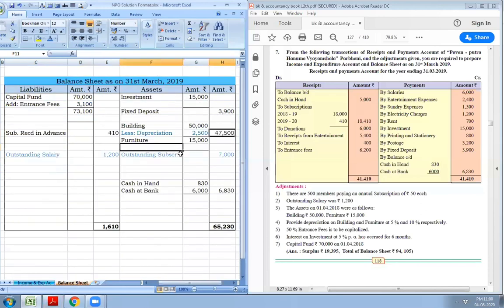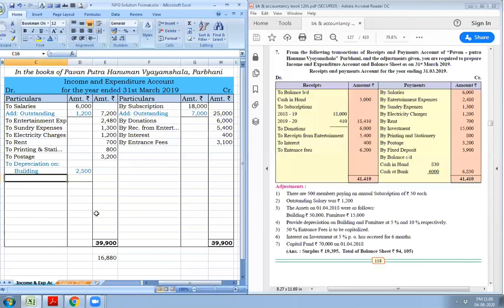And on furniture, less depreciation at the rate of 10% comes to rupees 1,500. So balance is 13,500. 1,500 second effect will go to income and expenditure account debit side to depreciation on furniture rupees 1,500.